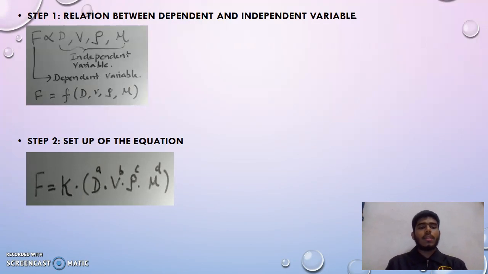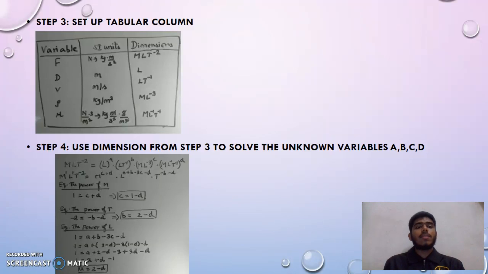So moving on to step 2, set up the equation, where we put a constant k and we raise all the independent variables to the powers a, b, c, and d. And we set up the tabular column, which has the variable, the SI unit, and the dimensions, in order to form our equation solved simultaneously. So we can see here each SI unit is converted to its dimensions, which is MLT⁻², L and LT⁻¹, ML⁻³, ML⁻¹T⁻¹, and so on.